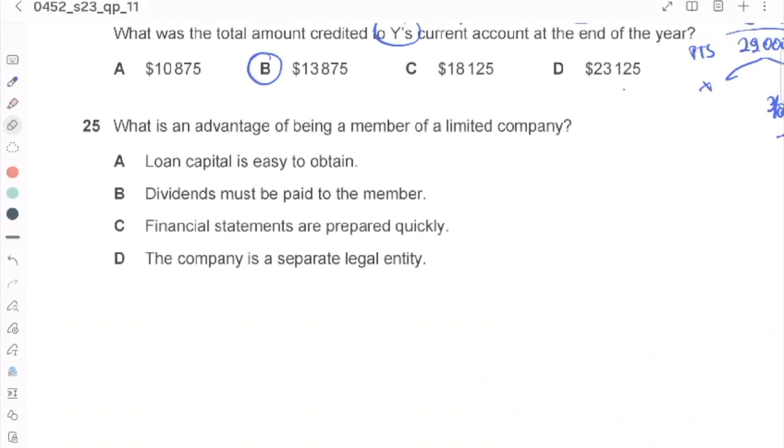Okay, thank you. So now we are going to answer number 25. What is the advantage of being a member of a limited company? If there is bankruptcy, for a sole trader, the government will take company money and also the investor money. Investor money means their personal asset.